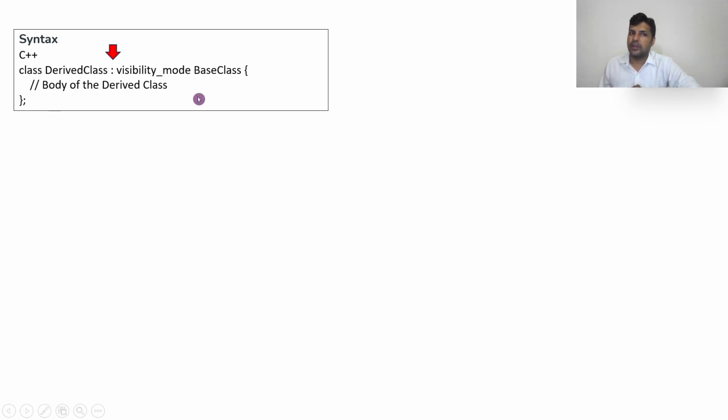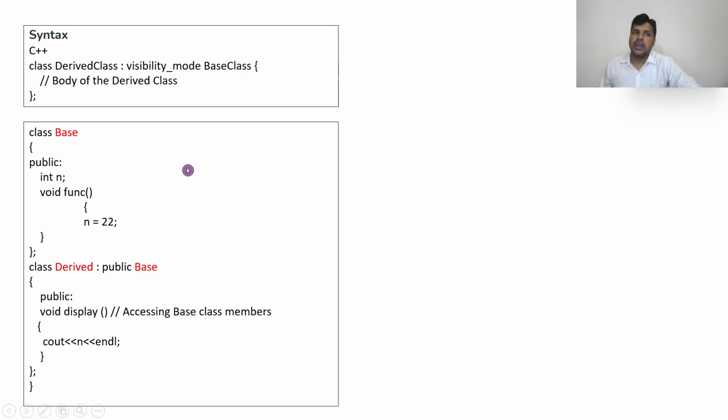Then comes the body of the derived class. The only difference is the visibility mode, meaning whether it is public, private, or protected. I will explain these. Last time we also saw about access modifiers, where we saw private, public, and protected. Here we will see how the visibility mode affects the derived class and the base class. I have written a small example. See what I am doing.